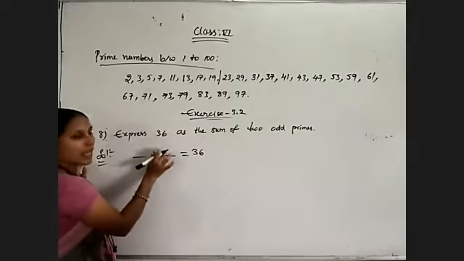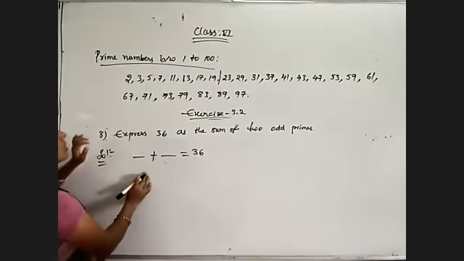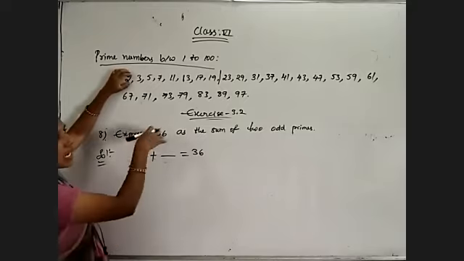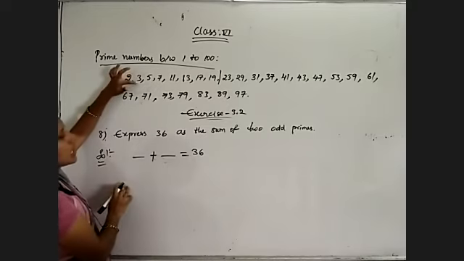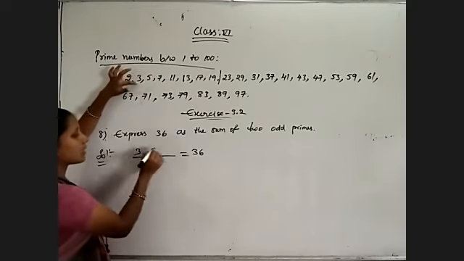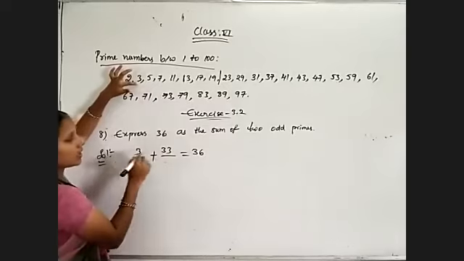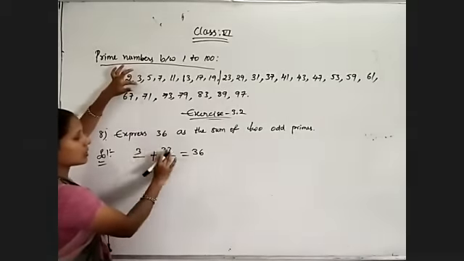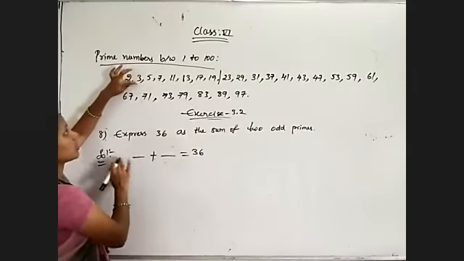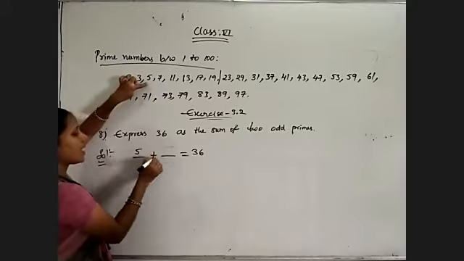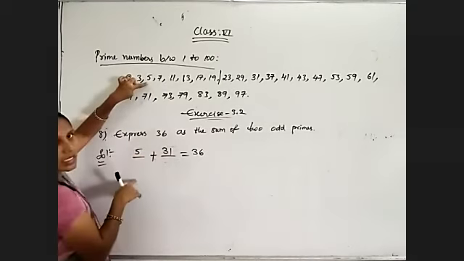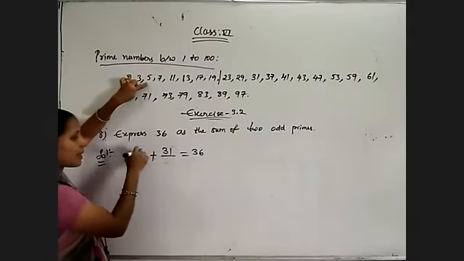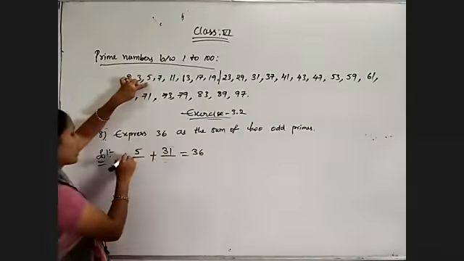Here compulsorily we have to take odd numbers only. So 2 we can't take now. Remaining all are odd primes. Now 3. If I am taking 3, how much do I need to add? 33 I have to add. But 33 is not a prime number. So this one is not possible for us. Now come to 5. 5 plus 31 is equal to 36. 5 is a prime number. 31 also is a prime number.